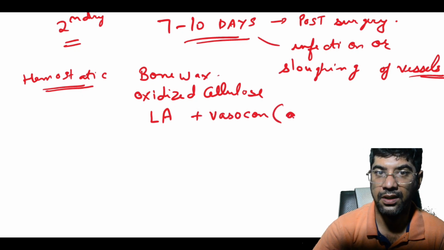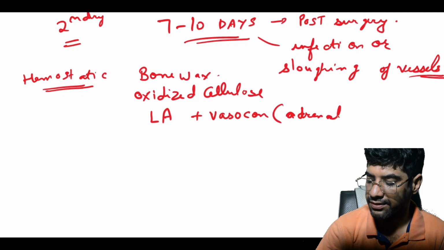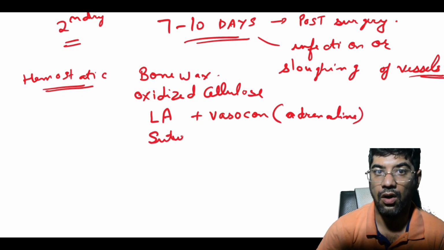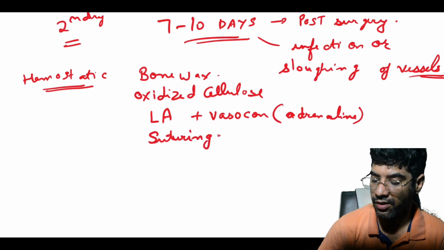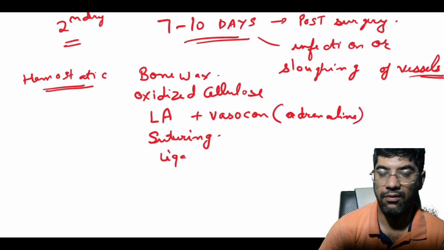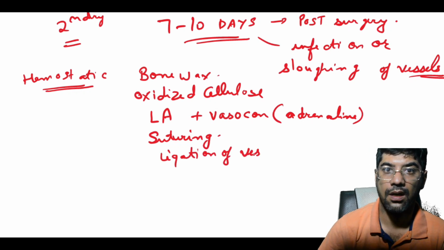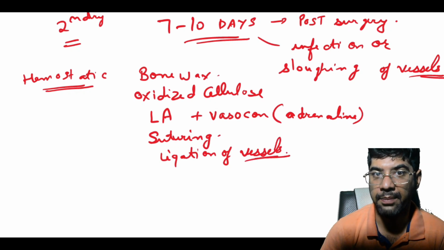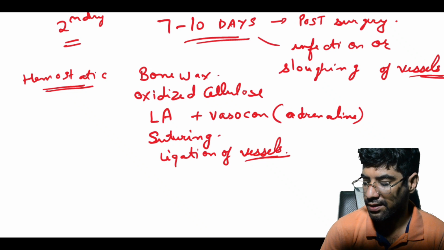Or we can do suturing or ligation of vessels. Now, use of electrocautery can be done, electrocoagulation.